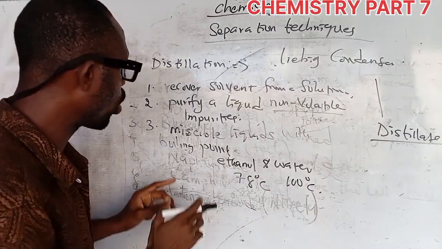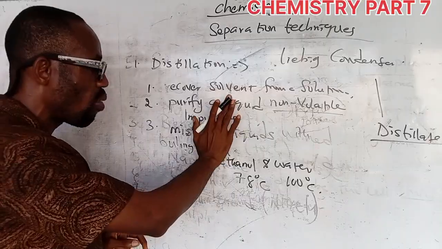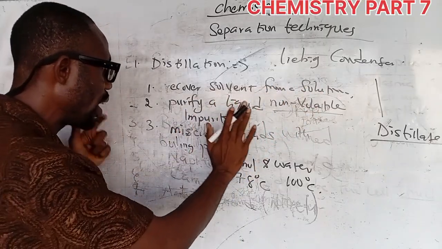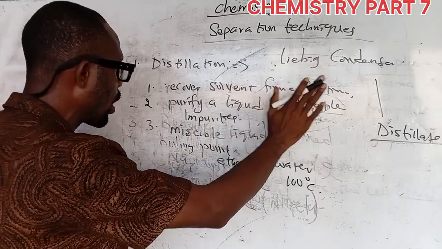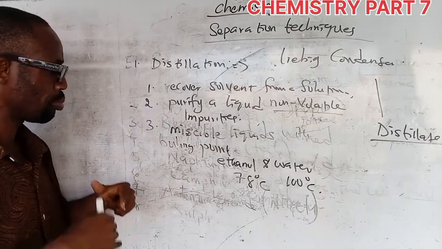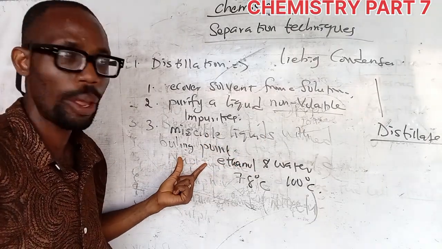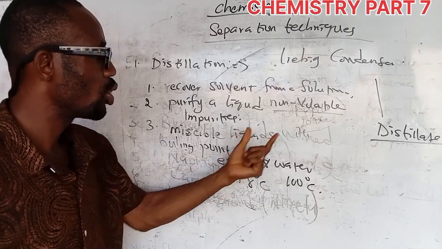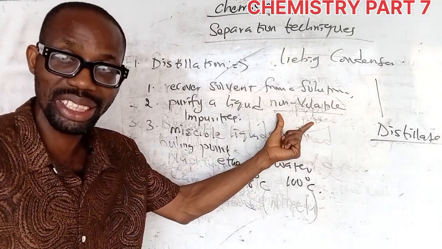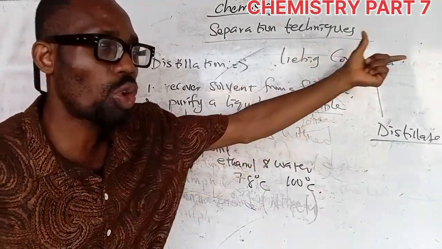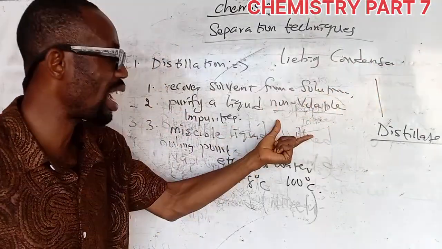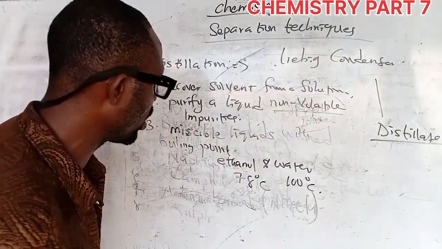Take note of the points I raised. It is used to recover solvent from a solution, purify a liquid that contains non-volatile impurities, and separate miscible liquids with a large difference in their boiling point. In doing that, you heat the liquid in a distillation flask, then you condense the one that vaporizes first, and a distillate is formed.